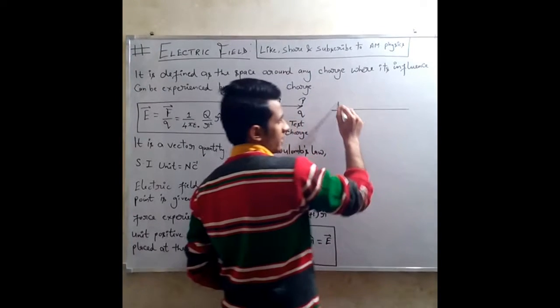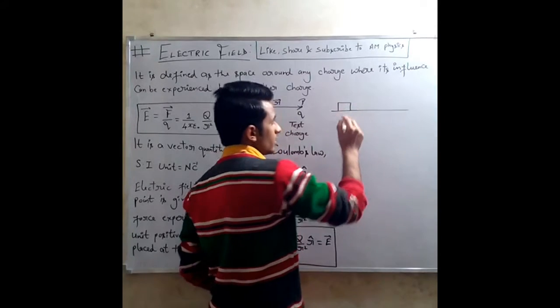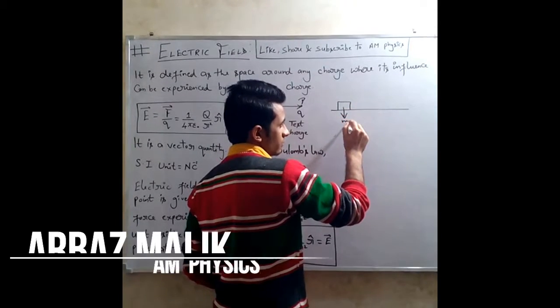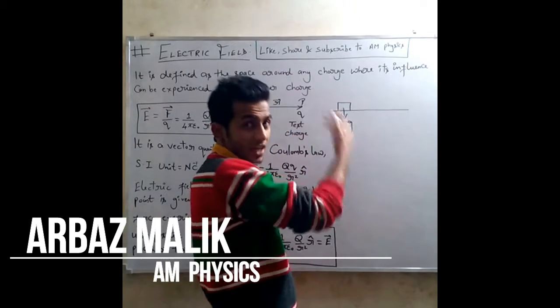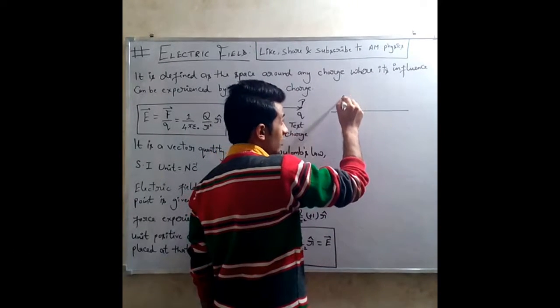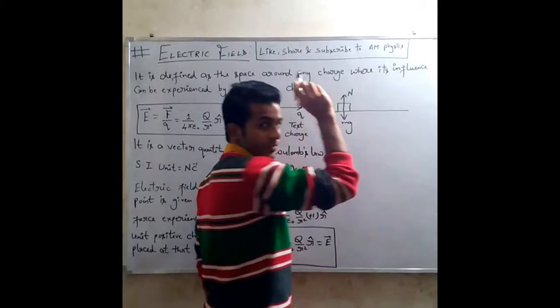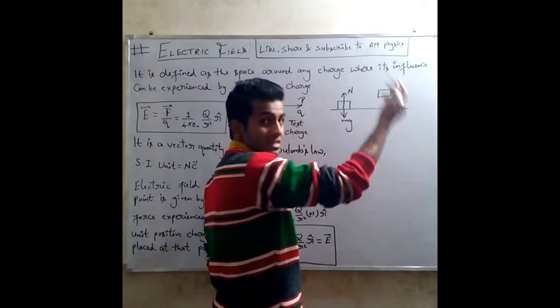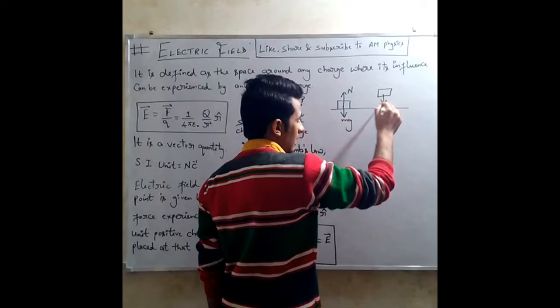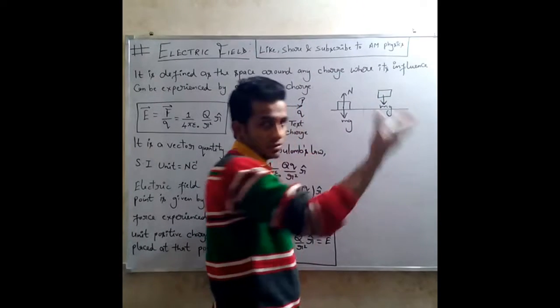Consider an object of mass m placed on a surface. Gravity will attract this object in the downward direction with a force of mg. Since this object is in contact with the surface, the surface will exert a normal reaction in the upward direction. Now if we lift this object from the surface, gravity will still be there and it will still attract it in the downward direction with the force of mg.